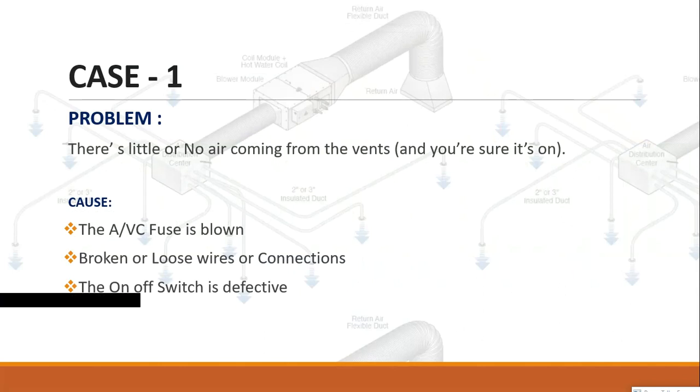Case 1. Problem. There's little or no air coming from the vents, and you're sure it's on. Cause. The A/C fuse is blown. Broken or loose wires or connections. The on-off switch is defective.